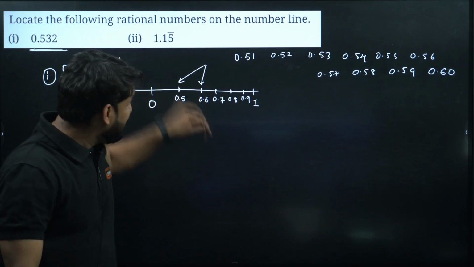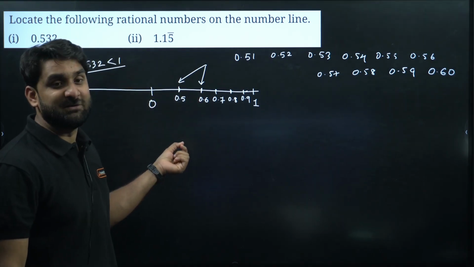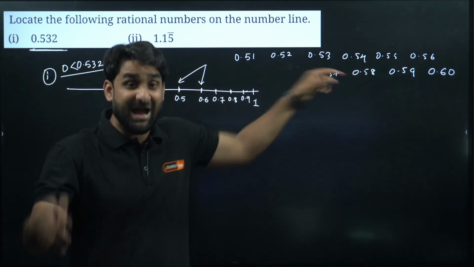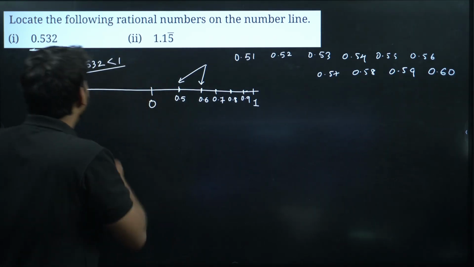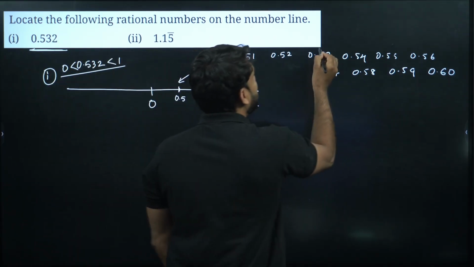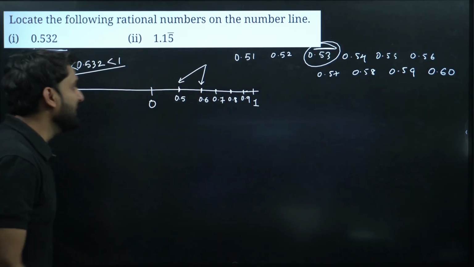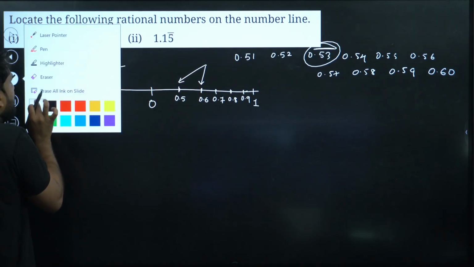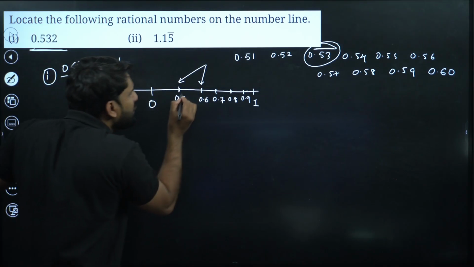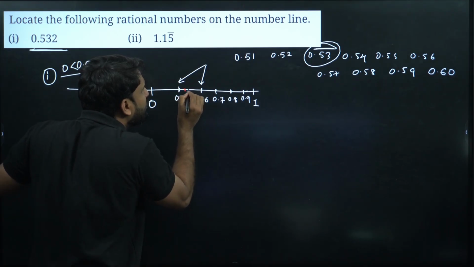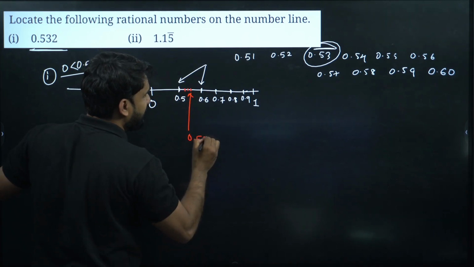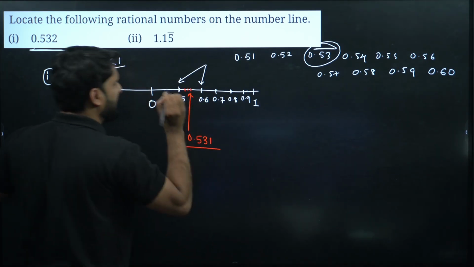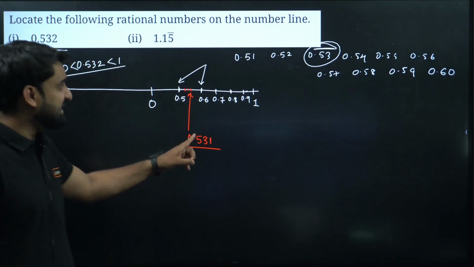So there is again a gap between 0.5 and 0.6, and these are the numbers hiding between 0.5 and 0.6. But what we require is 0.532, approximately. So if we mark one more small point, 0.51, 0.52, 0.53, this will be the result here, 0.53, and at the third digit we can take 0.531. So this is the answer here. I hope this is clear to you all.